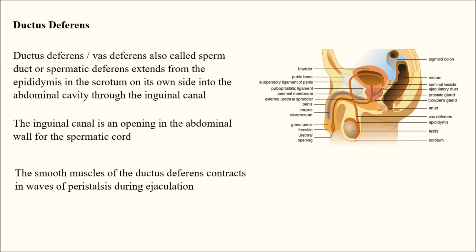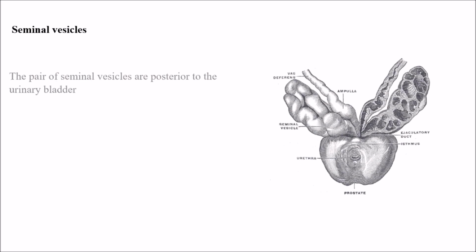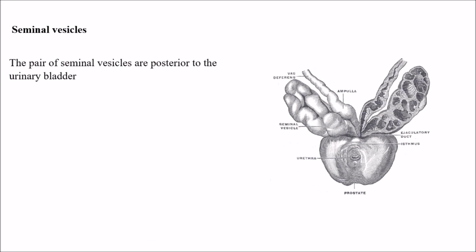The smooth muscles of the ductus deferens contract in waves of peristalsis during ejaculation. So during ejaculation, what happens? The muscles of the ductus deferens contract in waves of peristalsis. We know what peristaltic movement is. At the time of ejaculation, the smooth muscles in the ductus deferens move. And next we have the seminal vesicles. The pair of seminal vesicles are posterior to the urinary bladder. So where can we find them? The seminal vesicles are posterior to the urinary bladder.